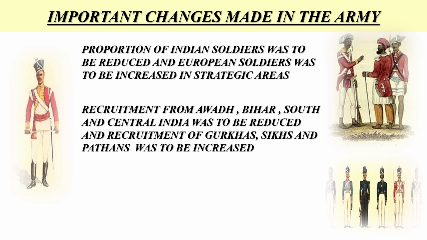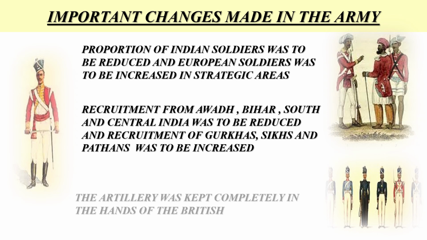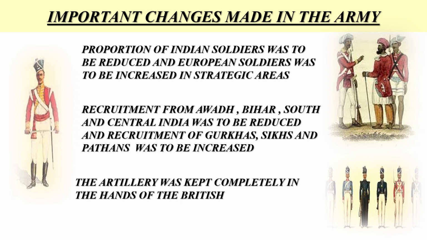Number 2. Recruitment from Awadh, Bihar, South and Central India was to be reduced and recruitment of Gurkhas, Sikhs and Pathans was to be increased. Following the revolt of 1857, a new recruitment policy favoring so-called loyal regions and limiting recruitment from areas that had taken part in the uprising was adopted in order to prevent future rebellion. And number 3, the artillery was kept completely in the hands of the British. By removing the Indian soldiers in key positions, the British aimed to reduce the likelihood of another large-scale uprising and consolidate their power.